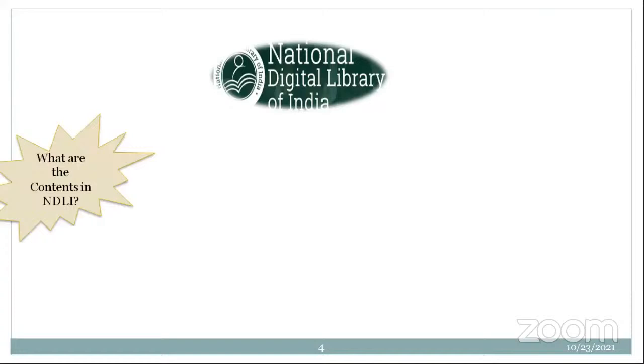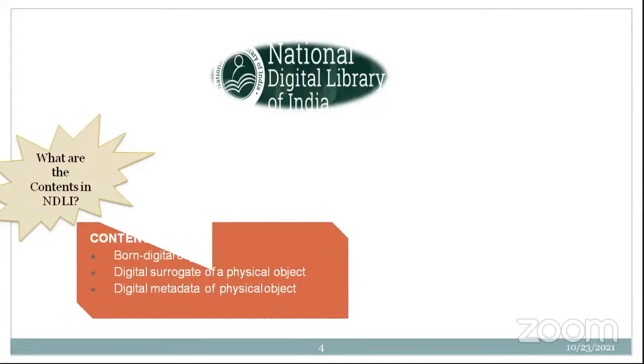And what are all the contents available in NDLI? So this is the major thing. So contents at NDLI are one digital object, a digital surrogate of a physical object, and digital metadata of a physical object. What it means: nowadays we are able to access any kind of library which has material in electronic format, sitting in front of our desktop or personal computer, or even by our mobile devices we are able to access. So that kind of scenario is right now available.